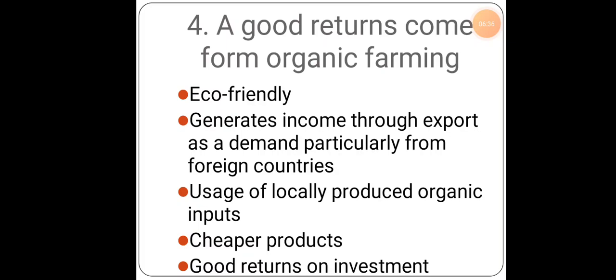And the products are not only used locally, they are used globally. So the majority of the people will be willing to use the organic products, and they can even be cheaper products. Why cheaper products? Because we are not purchasing any kinds of seeds, manure, pesticides or fertilizers. Instead, we are doing all the necessary things in our home. So the products can be sold at a cheaper rate, so that the end customers can receive cheaper rated products.